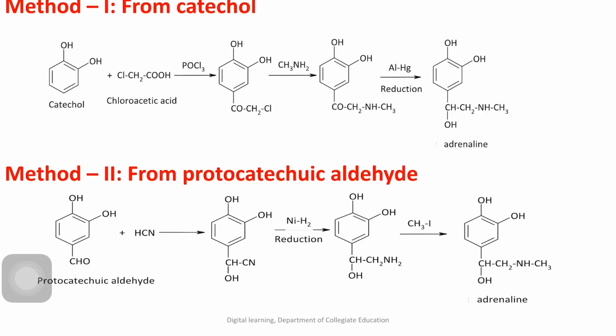If you treat with HCN, it forms an addition product, that is, CH(CN)OH at the aldehyde. Then if you carry out reduction using nickel and hydrogen, the CN will get converted into CH2NH2. Then we need to carry out methylation using methyl iodide. Then we'll get the structure of adrenaline.